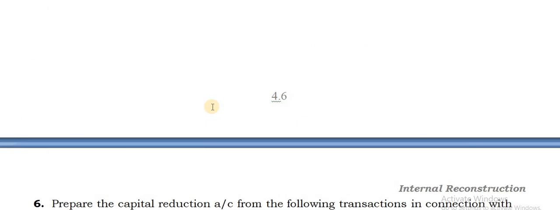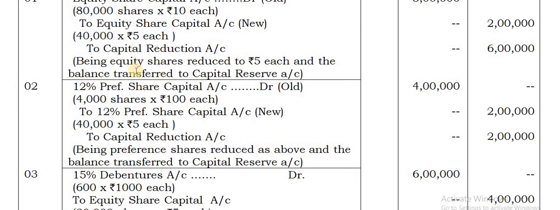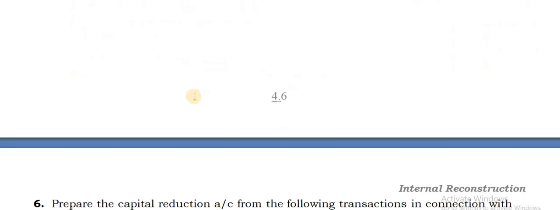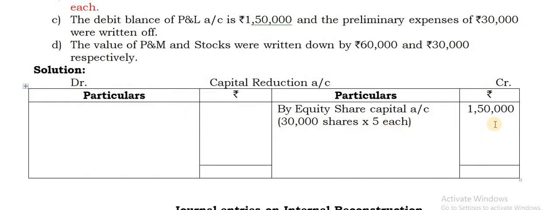See this example. If you make the capital reduction account, see 2,000 is the amount to which it is being reduced. What is the amount foregone by them? 6 lakhs is foregone by them. That is being transferred to the capital reduction account. That is what we are taking here. Only the foregone amount you have to take here.